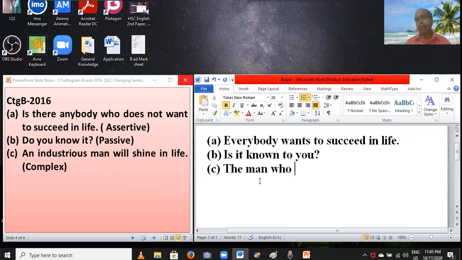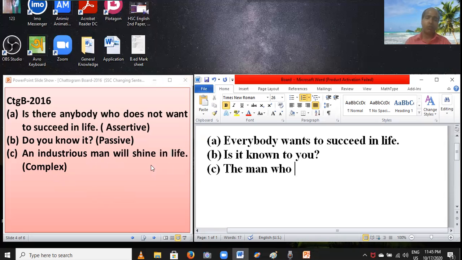Or you can write a man who, but this sentence is very interesting and absolutely right: the man who, because when it denotes a definite noun, you have to say the man.